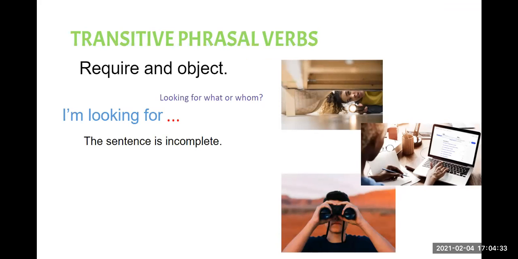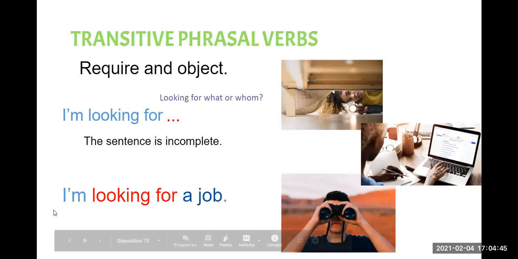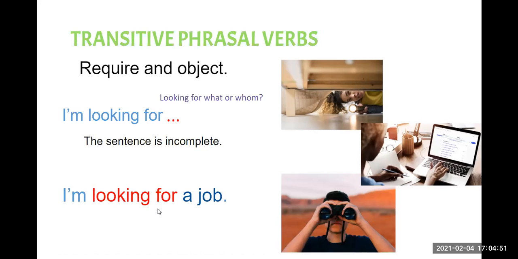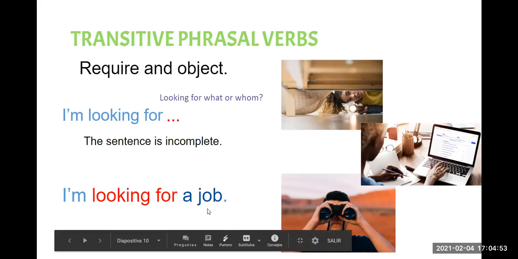So we need an object in these kinds of phrasal verbs. For example, I'm looking for a job. I is the subject of the sentence. Looking for is my phrasal verb, that is my verb, and job is my object. So when my phrasal verb is transitive, I need an object. Okay?